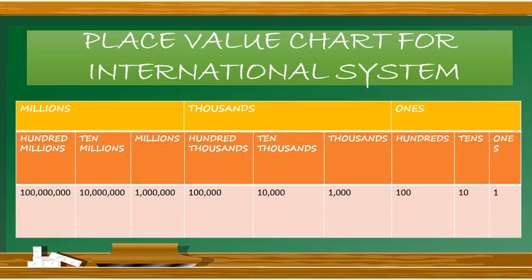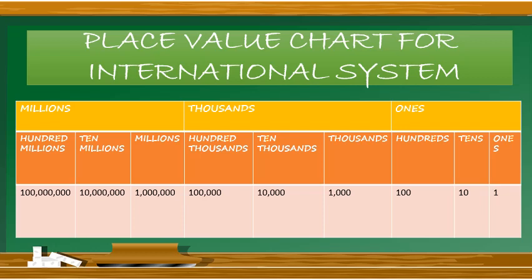Ones is subdivided into 3 categories. The first one, ones, second tens, third hundreds. Similarly, thousands period is further subdivided into thousands, 10,000s, and then 100,000s. In the same manner, millions period is further subdivided into 3 subdivisions: millions, 10 millions, 100 millions.